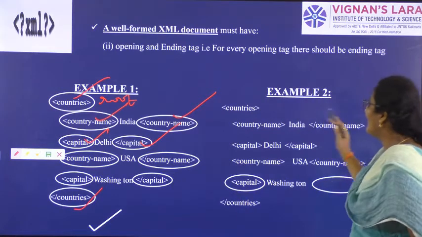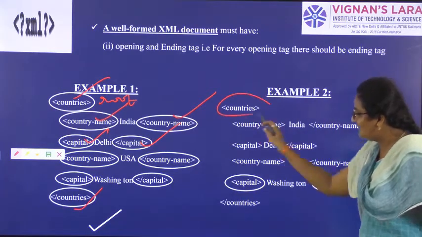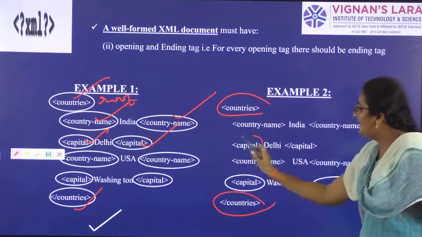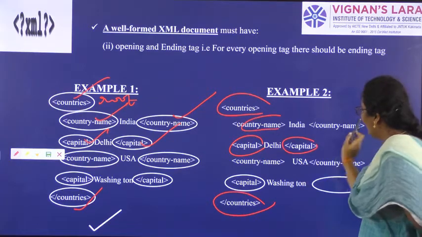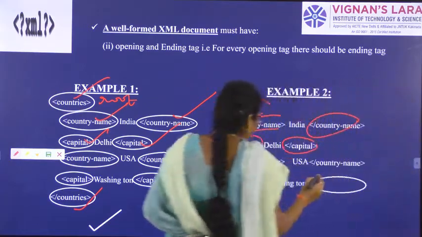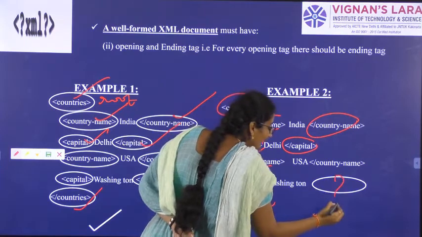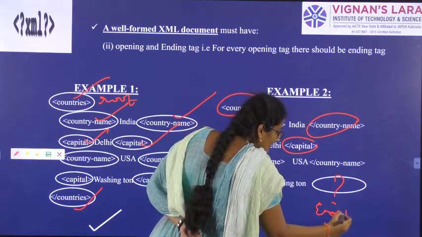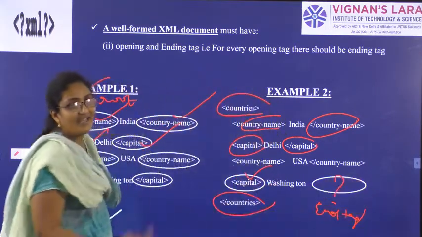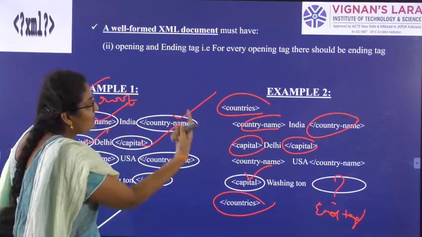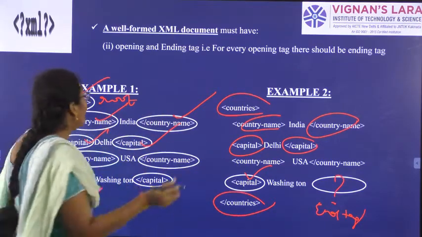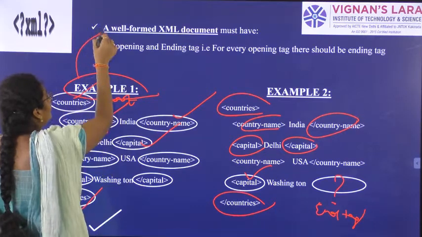In the same way, if you see example 2, we have the root element, we have the opening tag and closing tag, but here the capital end tag is missing. So example 2 is not a well formed document. Example 1 is a well formed document.